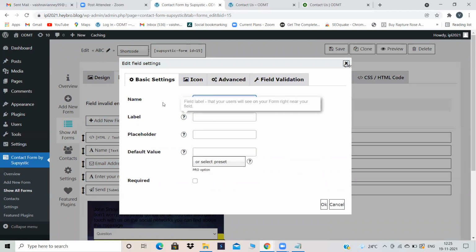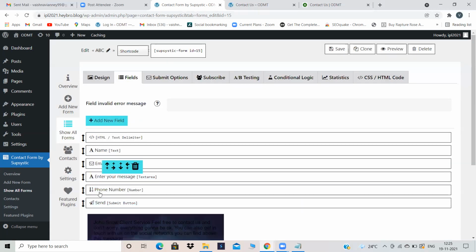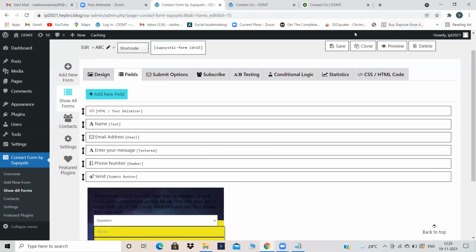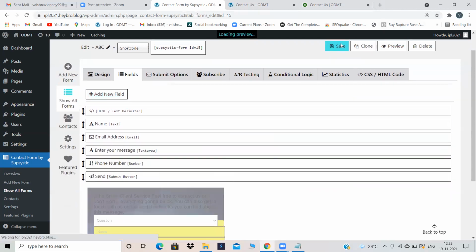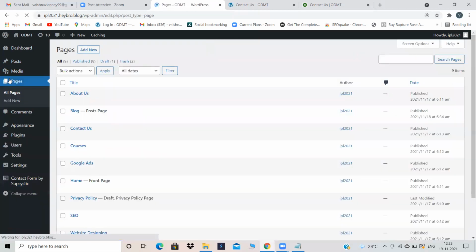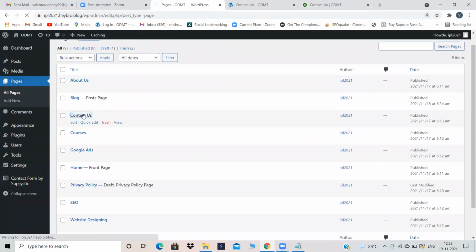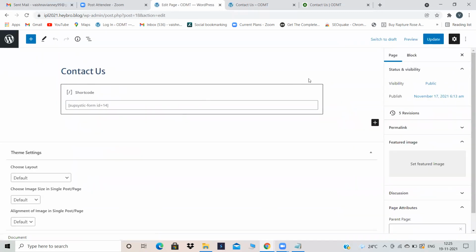Give any random name, and here you have to give a proper name called mobile number or phone number, because that phone number name will appear over here, and save it. After you save it, copy this short code, and in which page you want, at what place you want to paste, it's up to you. Take that and paste it in the